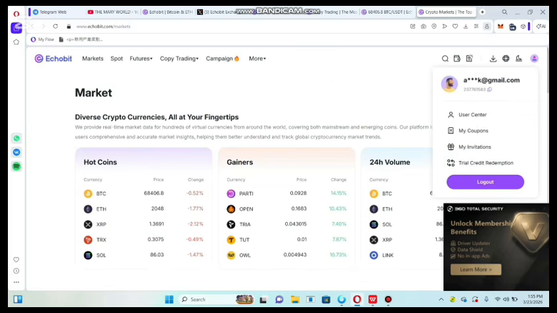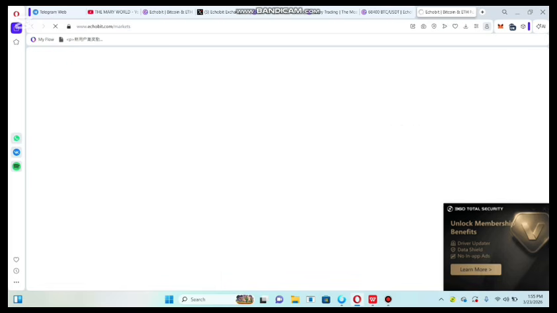And in this section we will explore how to create your account. I have successfully logged in my account in Ecobit exchange. Now I will show you how to create your account.